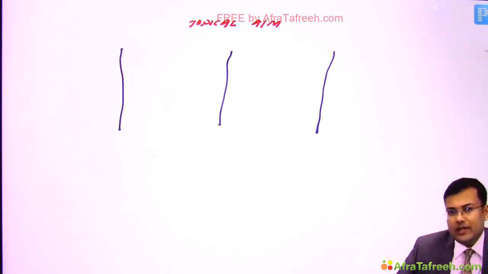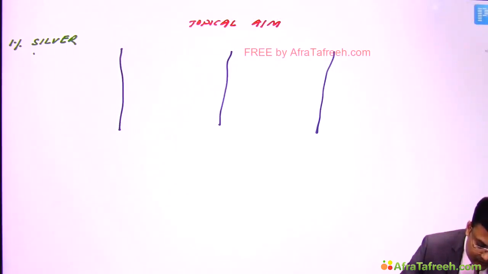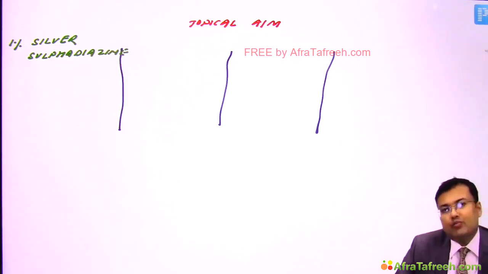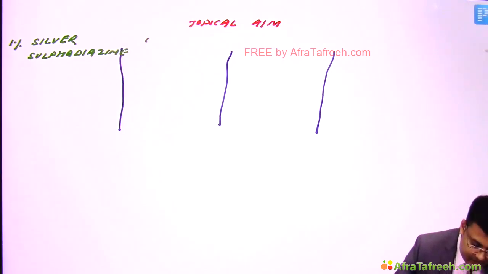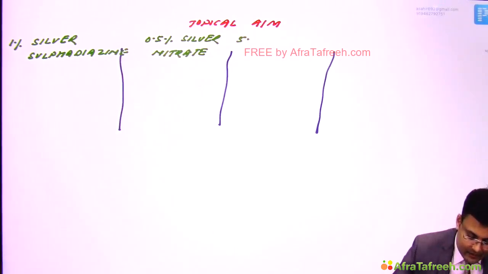First, most commonly used is 1% silver sulfadiazine. Okay. Then there is 0.5% silver nitrate. Third is 5% mafenide acetate.